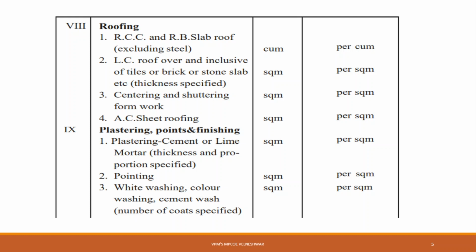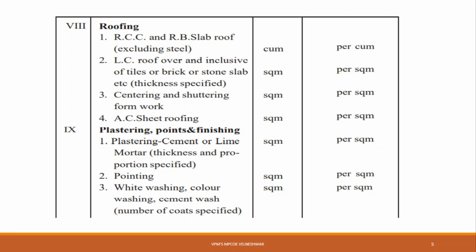Centering and shuttering formwork means that during the execution of work, if you are casting your column, beam, or slab, we provide plates or plywoods for that. That plate or plywood material is called shuttering material, and it is calculated in terms of area, that is square meter. Then AC sheets on roofs are also calculated in square meter.